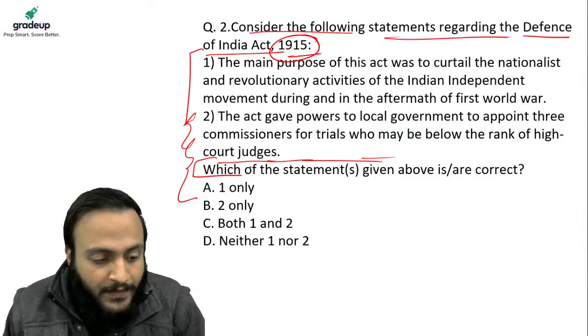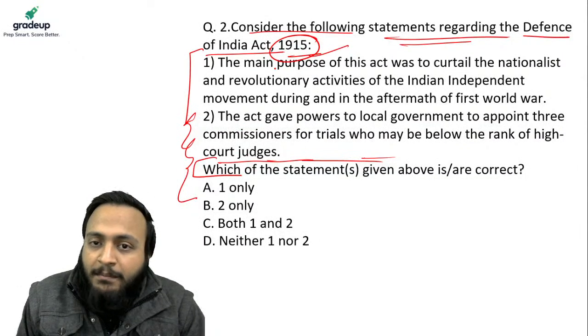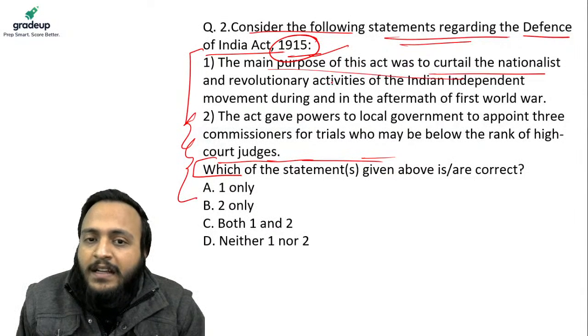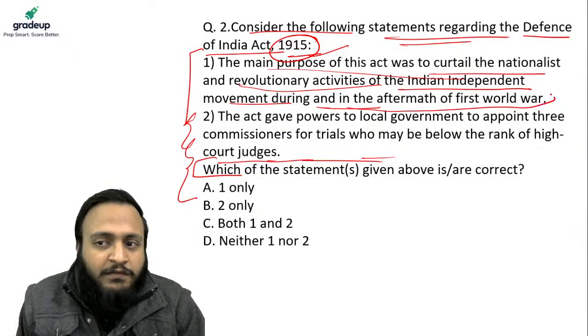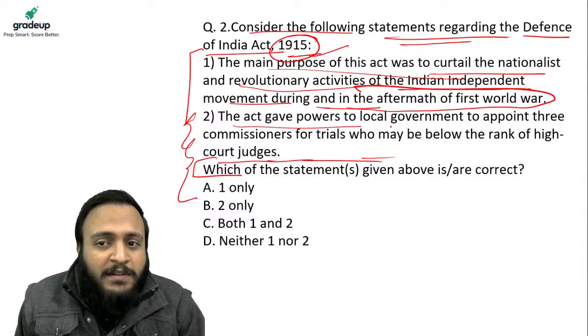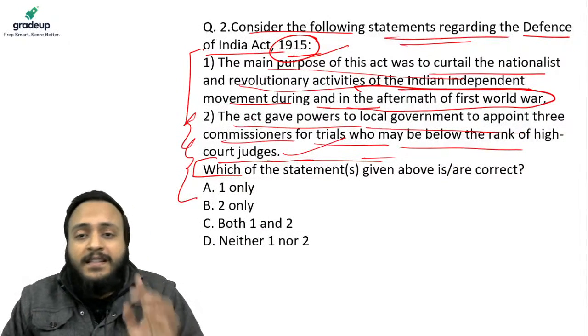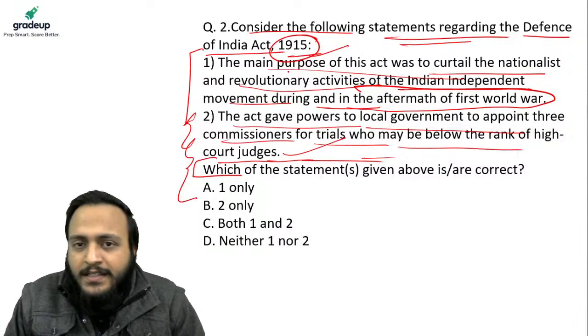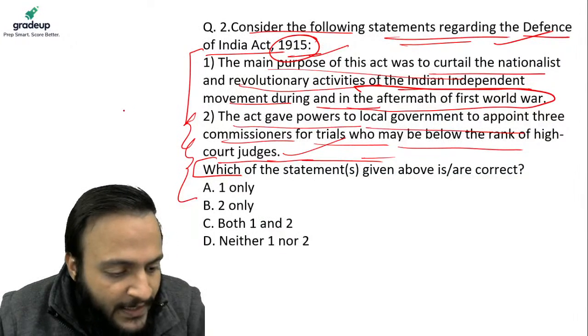Okay, Alf? Now, consider the following statements regarding the Defense of India Act 1915. The main purpose of this act was to curtail the nationalist and revolutionary activities of the Indian independence movement during and in the aftermath of the First World War. Clear? The act gave powers to the local government to appoint 3 commissioners for trials who may be below the rank of High Court judges. Which is correct? This is a standard question, guys. Please try to answer it and let's see how many of you can answer it correctly.